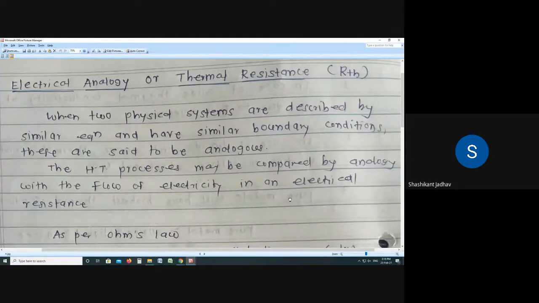Write down: when two physical systems are described by similar equations and have similar boundary conditions, these are said to be analogous.